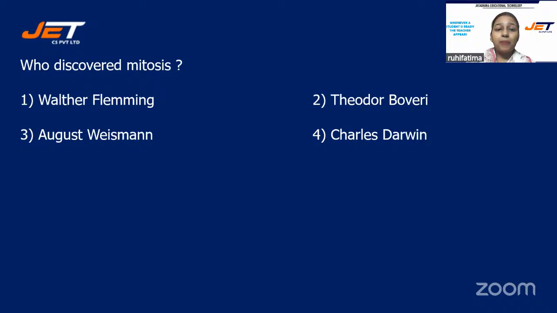Next one. Who discovered mitosis? And your options are number one, Walter Fleming, number two, Theodore Boveri, number three, August Weismann, or is it number four, Charles Darwin?